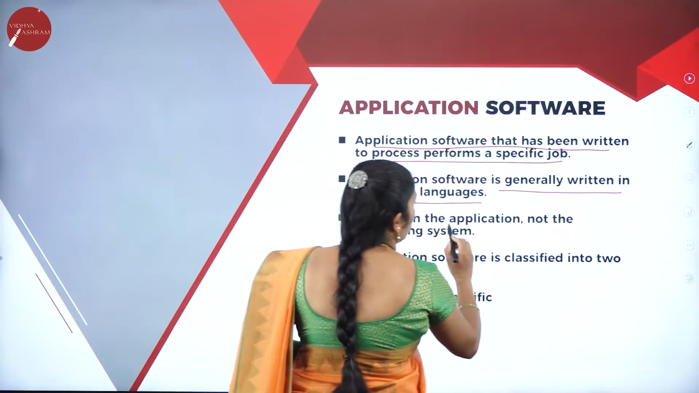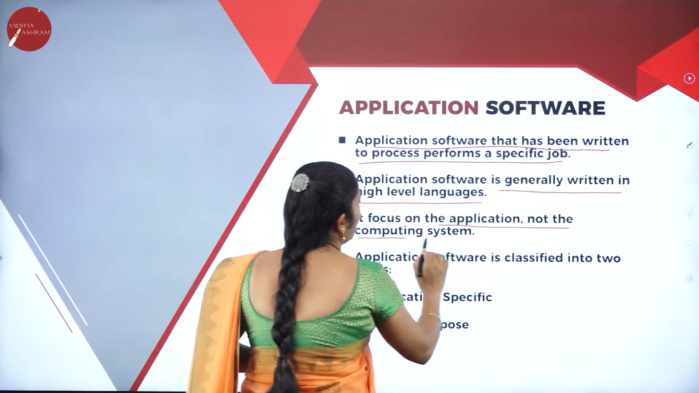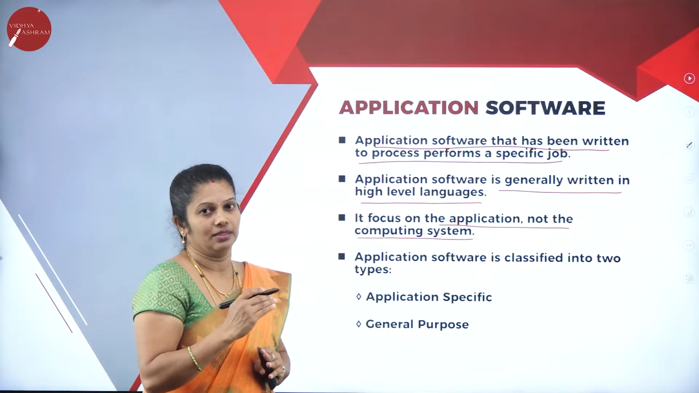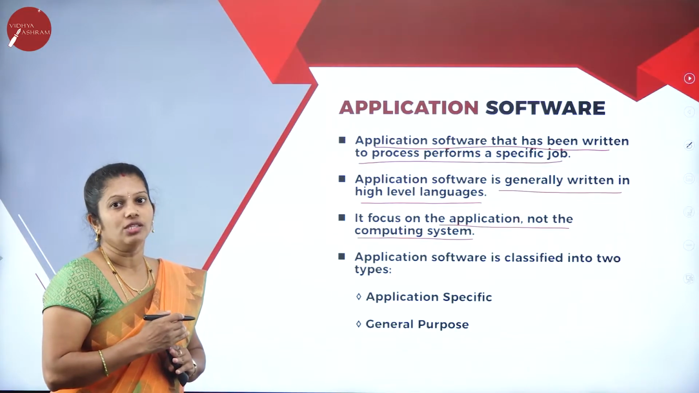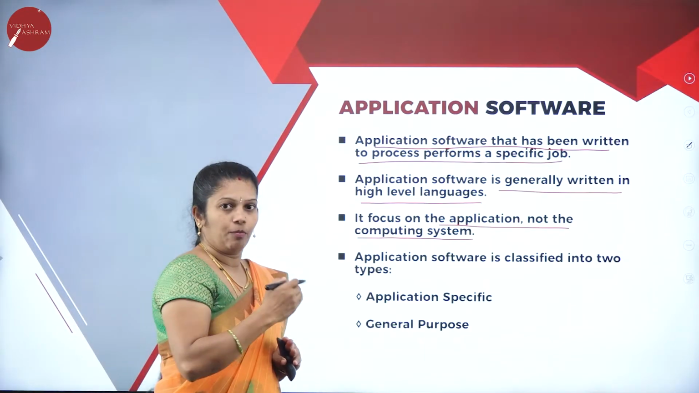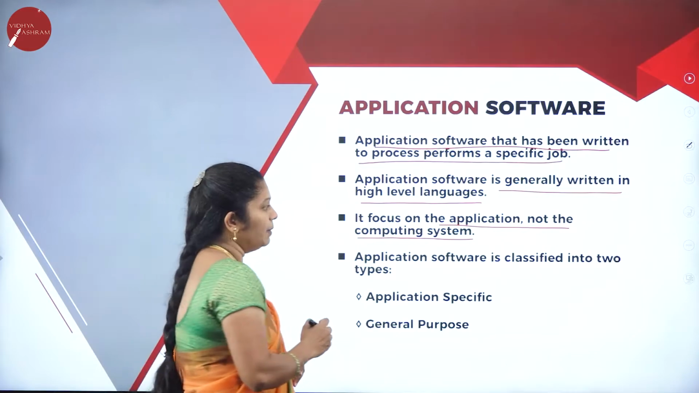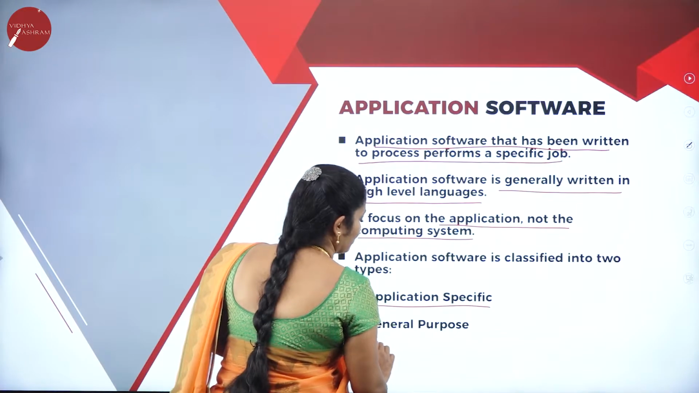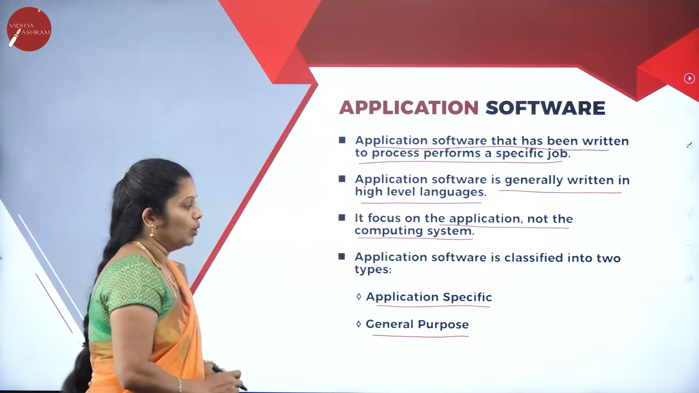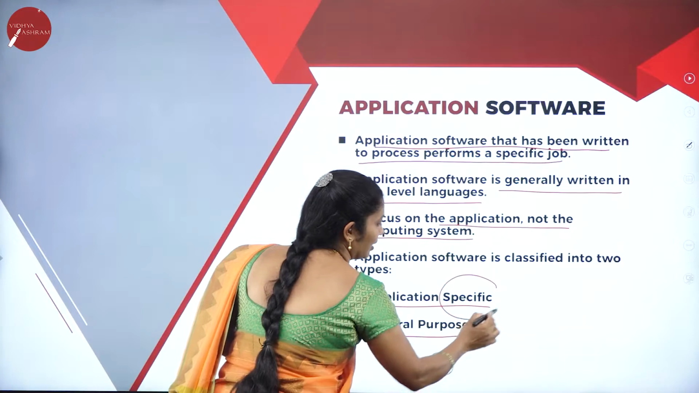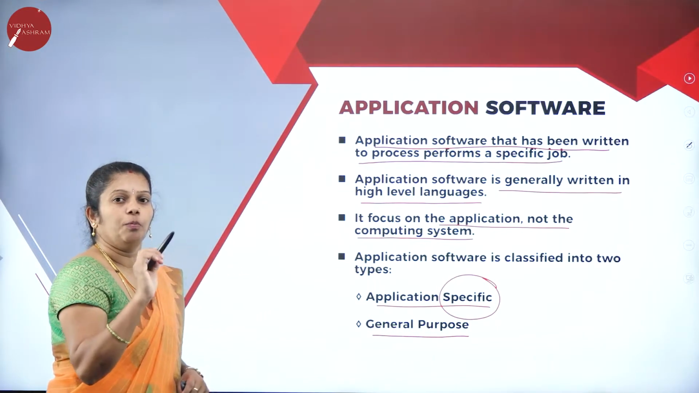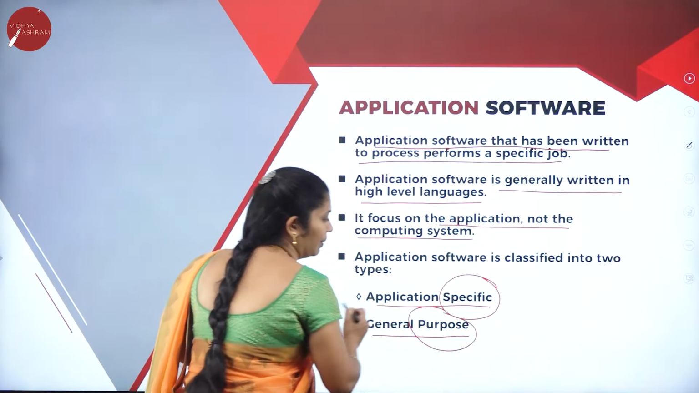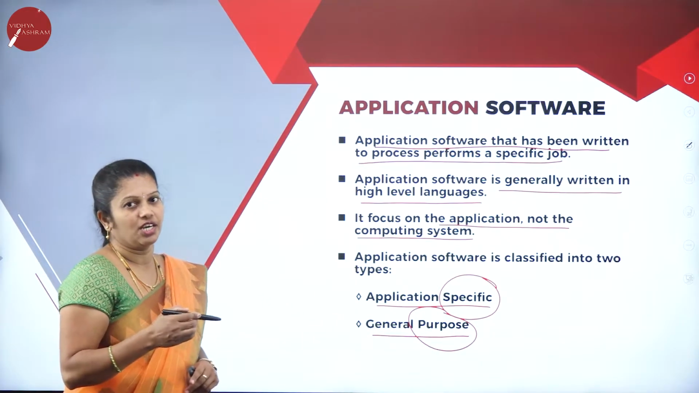It focuses on the application, not on the computing system. What is the application, for which task are we using this? Mainly it will concentrate on that, not on which type of program we are using. Application software can be classified into two types, application specific as well as general purpose. Application specific, as the name suggests, performs specific work only, whereas with general purpose we can perform all types of operations.